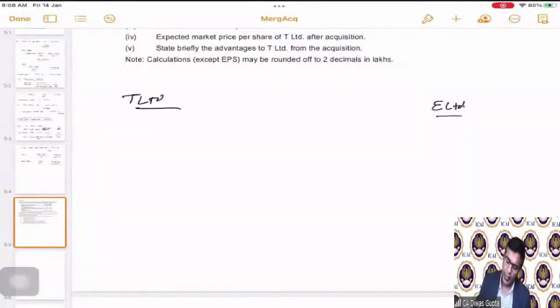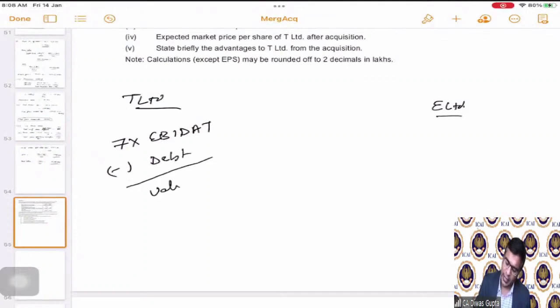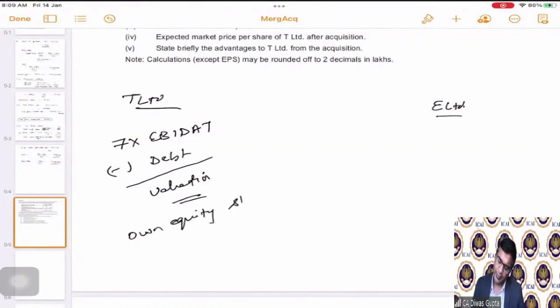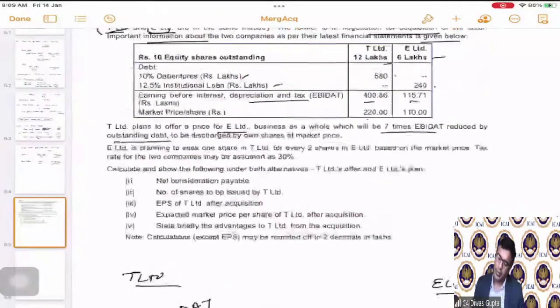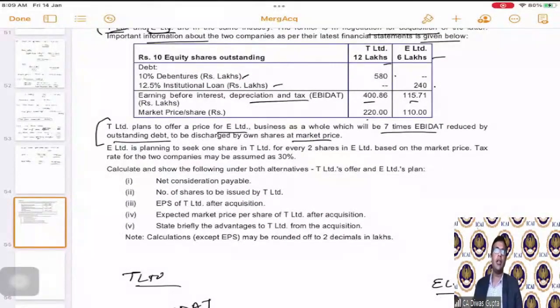From T Limited's standpoint, they are saying we will take 7 times EBITDA and reduce your debt, and we will arrive at a valuation, which we will be paying you as a purchase consideration in the form of own equity shares. Correct? That's what it is asking us. And the own equity shares will be issued at a market price of 220, that is given above.